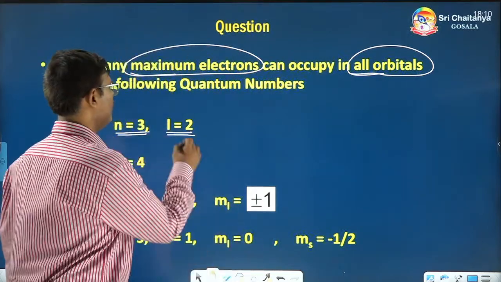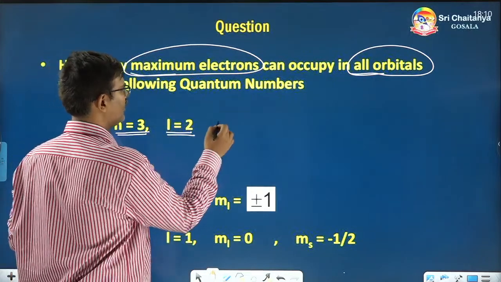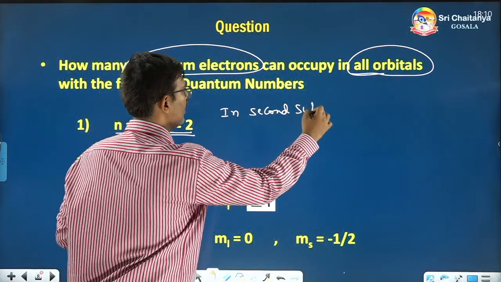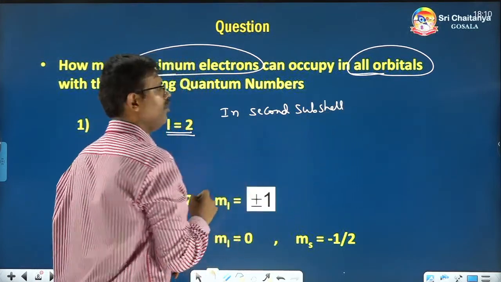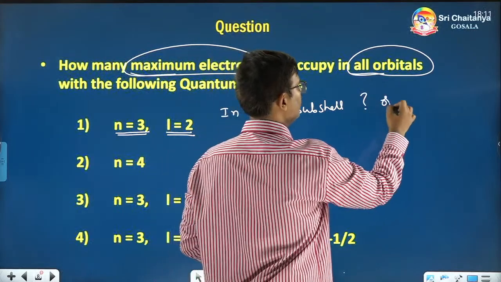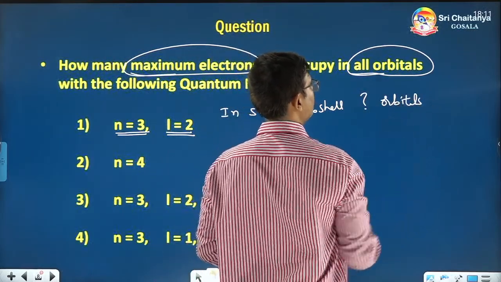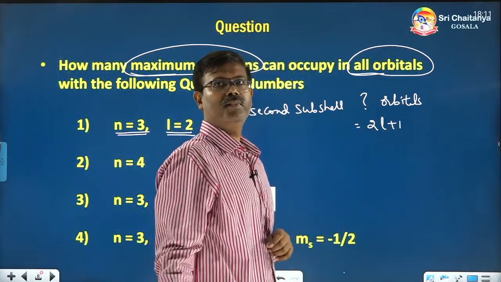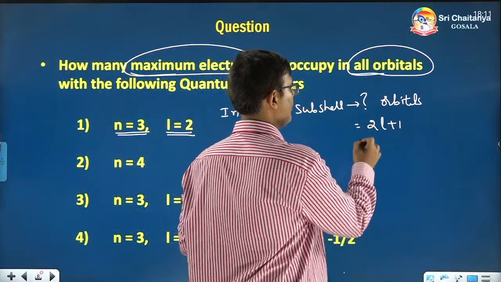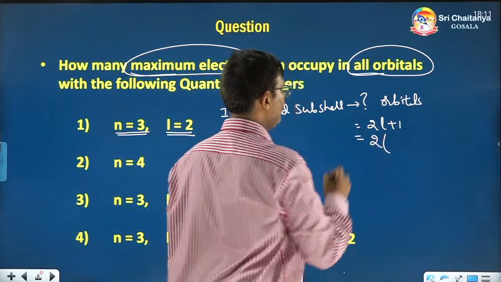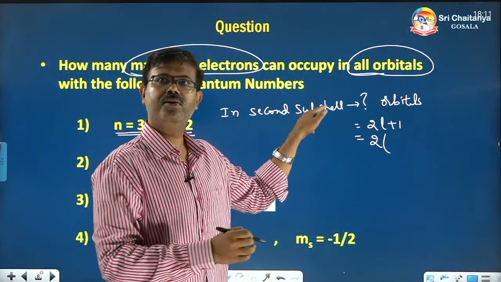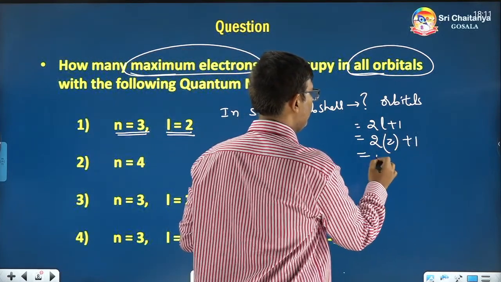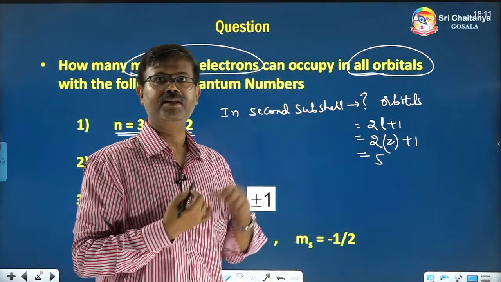So in the second subshell, that means L is equal to 2, how many orbitals are present? We know the formula 2L plus 1 will be the number of orbitals. That means 2 into the L value. Second subshell means L is equal to 2. So let's substitute that. Total 5 orbitals are present in that subshell.